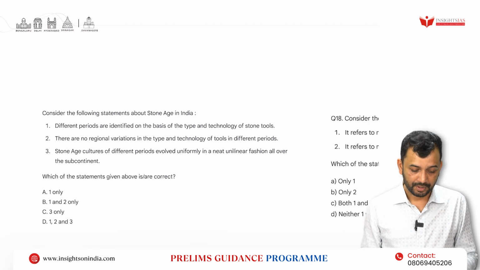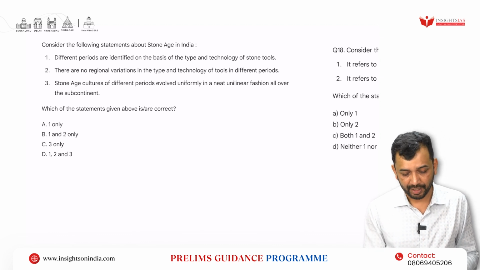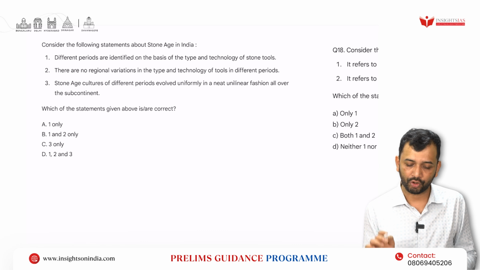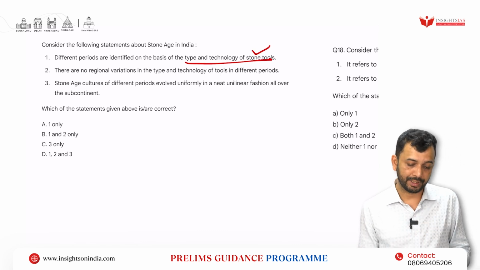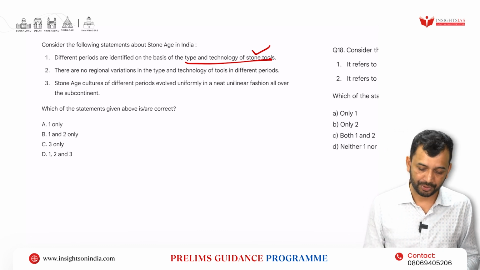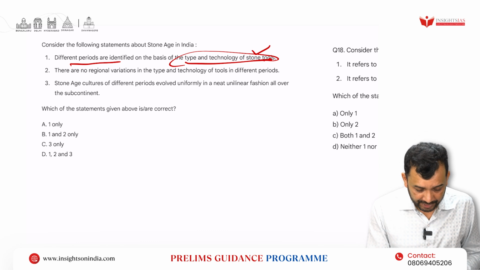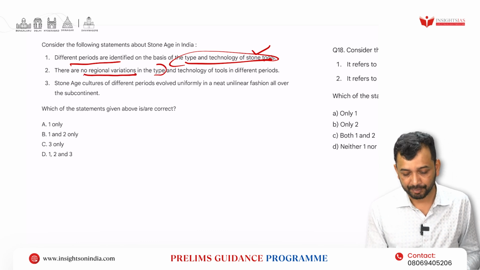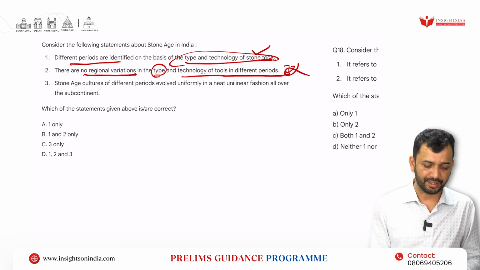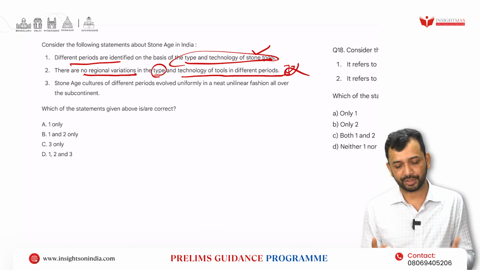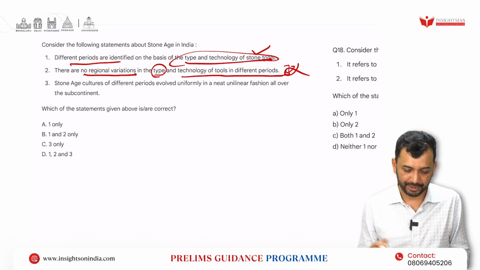Next, consider the following statements about the Stone Age in India. Different periods are identified on the basis of type and technology of stone tools. Yes, you know that, the Mesolithic, Neolithic, and the type of stone that we are using, microliths, so that means it is correct. That is how it has been identified. There is no regional variation in type and technology of tools in different periods. Absolutely, with your common sense only you can say that it is incorrect. There will be regional variation because the type of material available is different. So obviously the technology used will also be different.